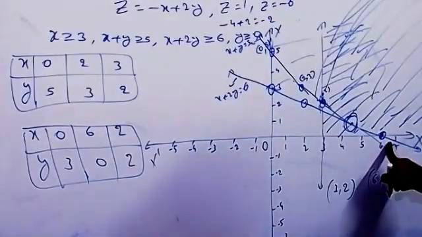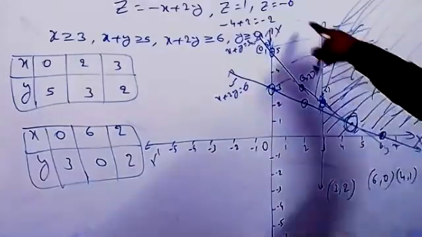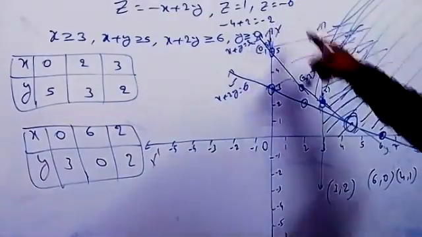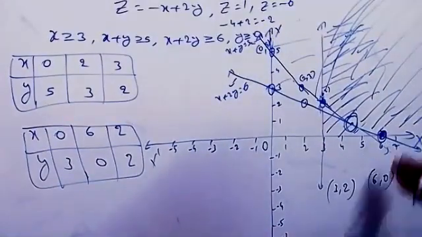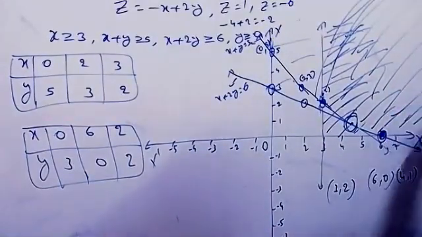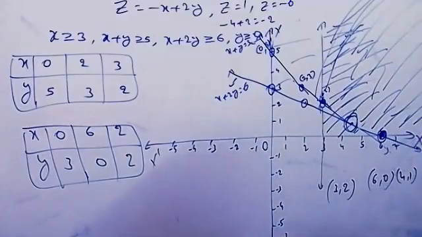But in this case, minimum is also not possible, because z equal to minus 6 we also got at this point. We are getting this also, which means there is no minimum here either.